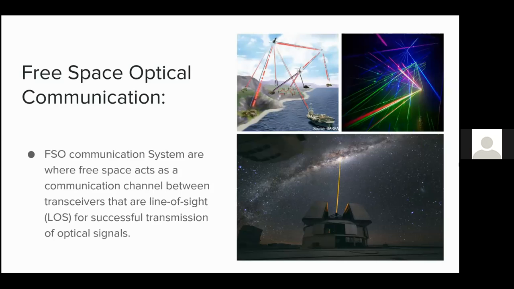Now, there are many advantages of using FSO communication, like high bandwidth and no spectrum license. The transmission in FSO is dependent on the medium in between, because the presence of foreign elements like rain, fog, haze, or any physical obstruction causes scattering, and atmospheric turbulence are some of these factors.